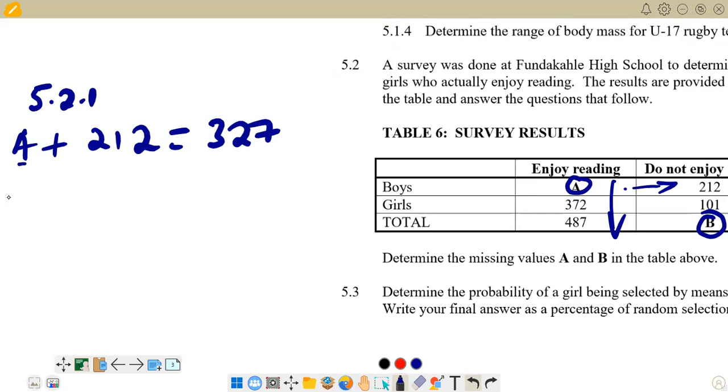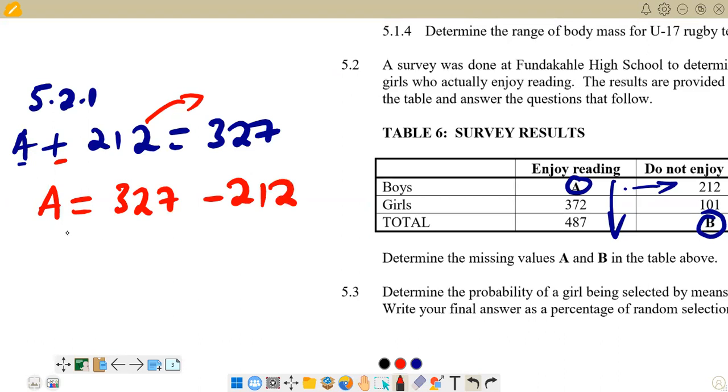So the figure that we want to find is A, we make it the subject of the formula there. We are taking 212 to the other side and it becomes a negative. It changes this sign positive and it becomes negative there, so that we are left with A only this side. We take this one, this side, it changes this sign to become negative. So we say now 327 minus 212. So when you say 327 minus 212, you are going to get 115. So this is our A.